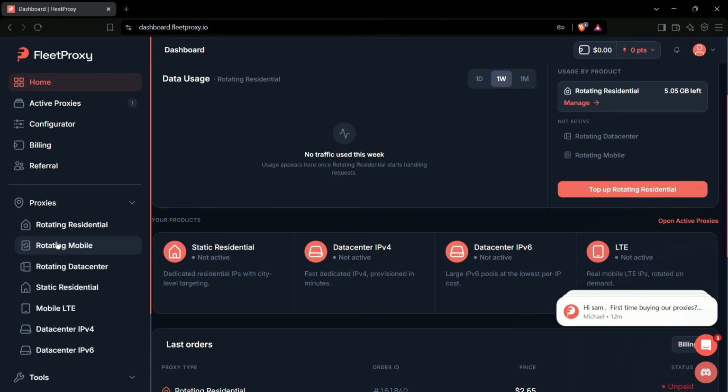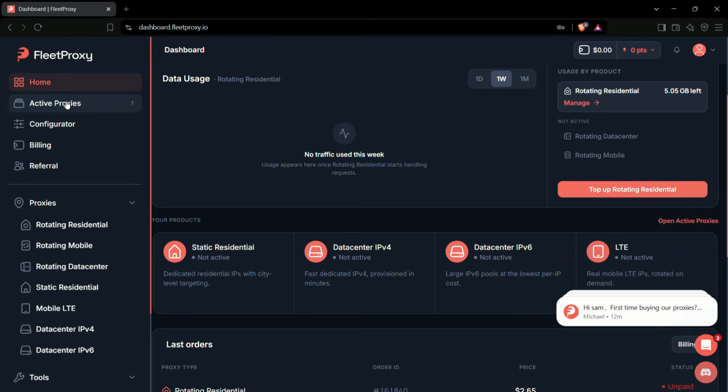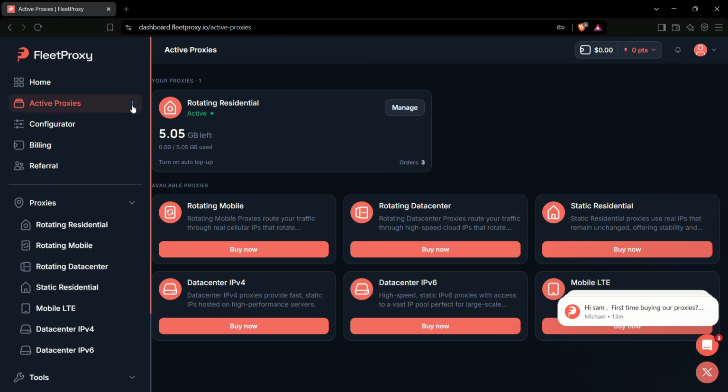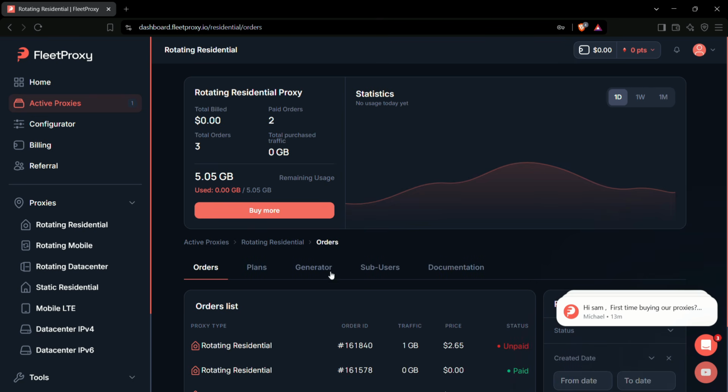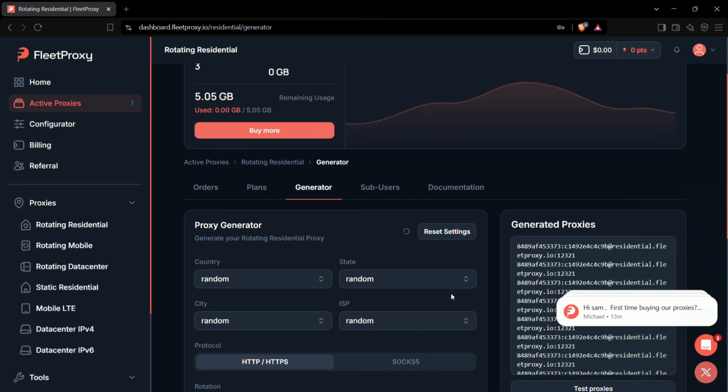Platforms maintain databases of which ranges belong to hosting providers and proxy services, and they weight those connections as higher risk automatically. Residential and mobile IPs don't have that problem because they look exactly like a real person on a real home or cellular connection. That's because, technically, that's what they are. Fleet Proxy's pool is built from actual residential and mobile network exit points, not server racks.